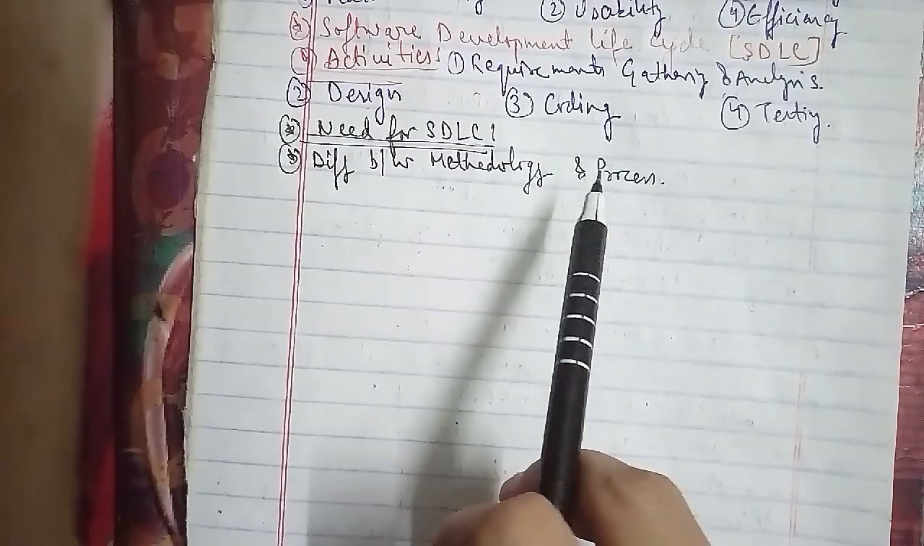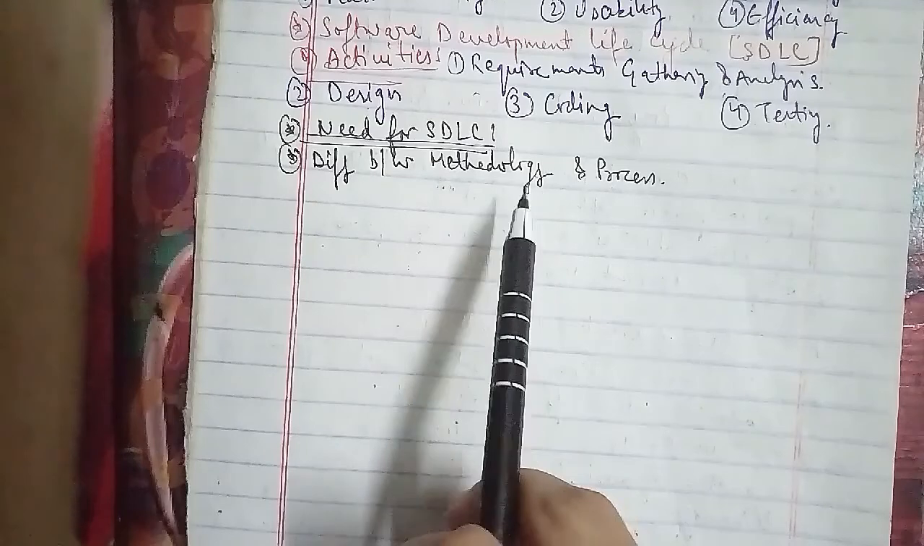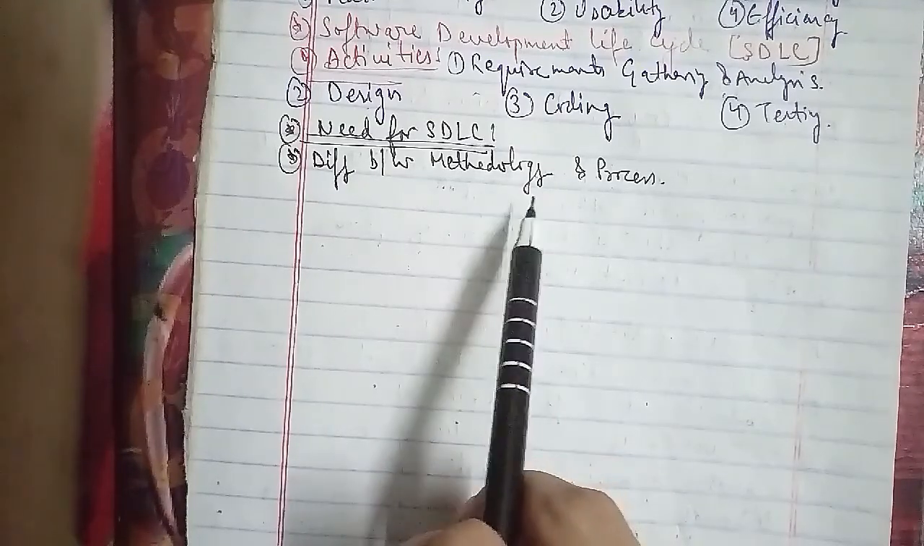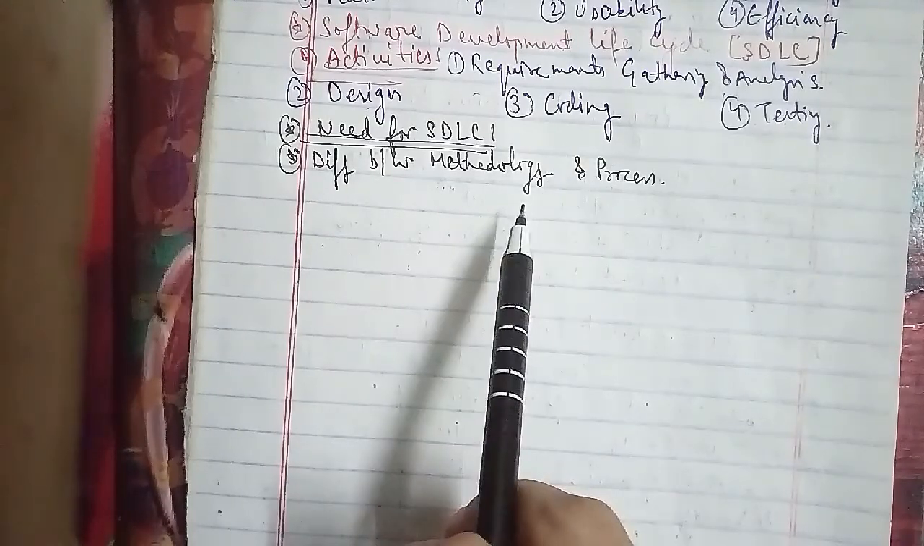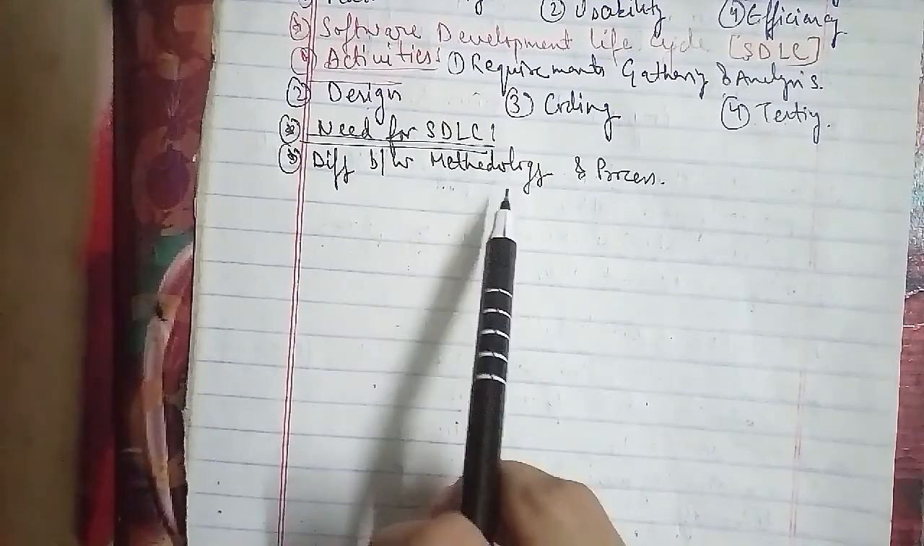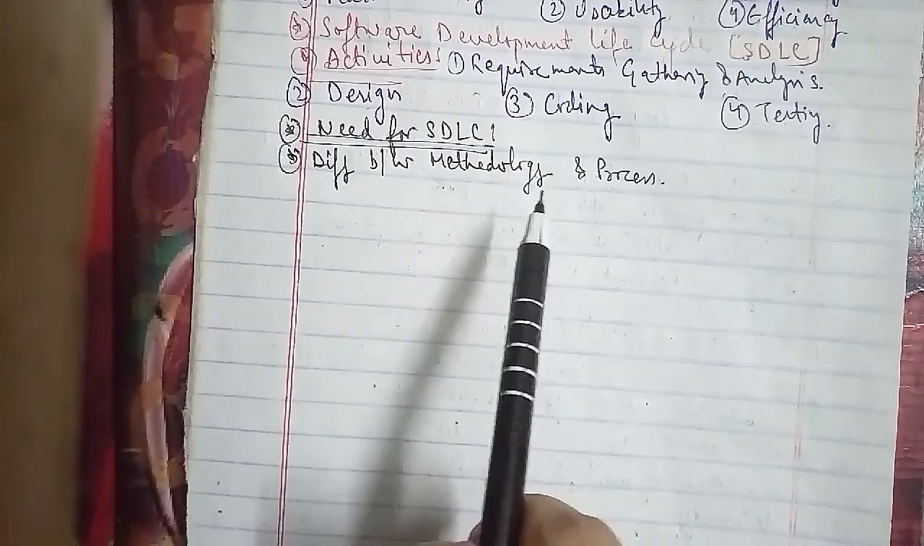These were the differences. This has been asked in all for 5 marks. So first we have to define the software process. Then we have to differentiate between the methodology and the process, as we did in the 3 points here.